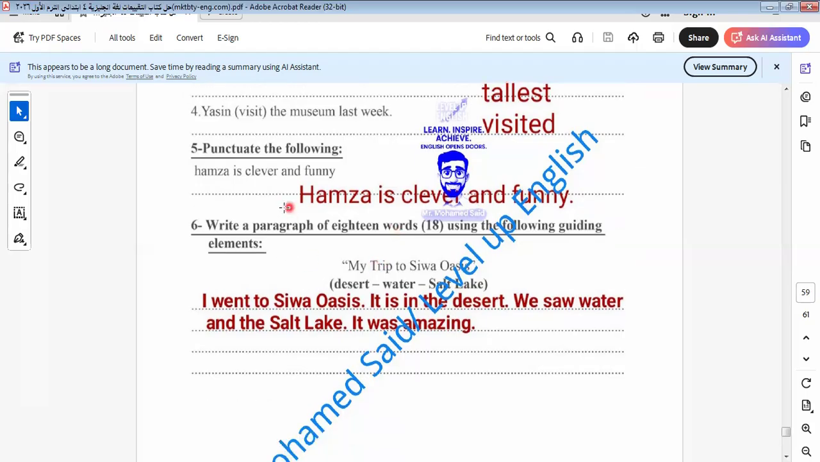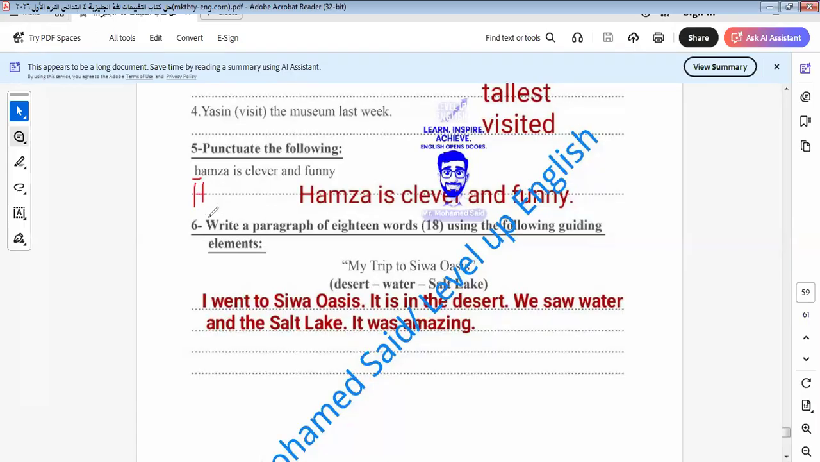Okay, let's go to the question before the last question. Here is a punctuation question. Here we say Hamza is clever and funny. Here Hamza is written in what? In small letter. And as we know, names must be written in what? Capital letter. So here we must have two mistakes. Why? Because I started the sentence with a capital letter, so Hamza here must be written in capital letter.